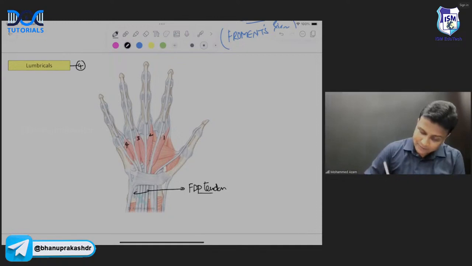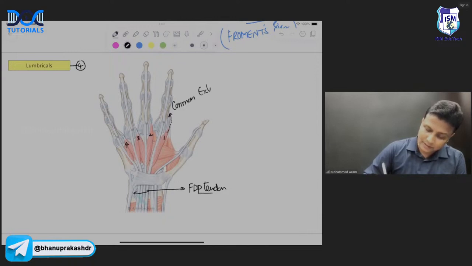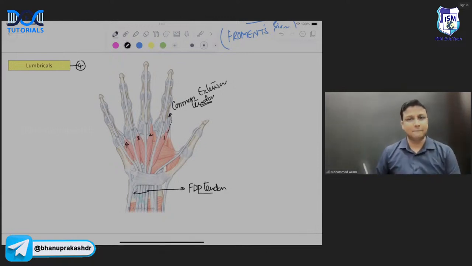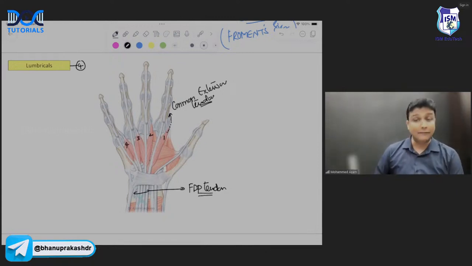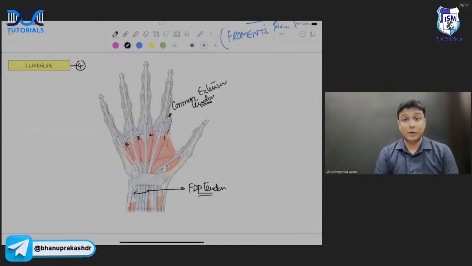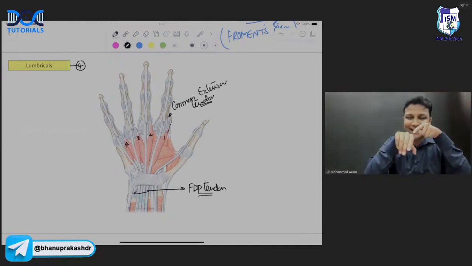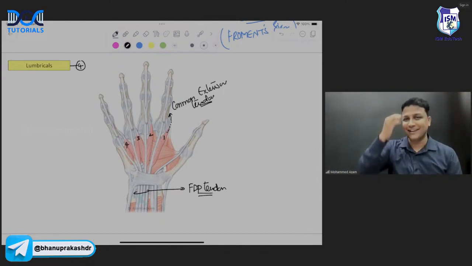And this lumbricals, you can clearly see they are going behind and getting inserted onto the common extensor tendon. Insertion will be onto the common extensor tendon. Origin will be from FDP tendon and the insertion will be onto the common extensor hood भी कहते हैं. ऐसे वो पीछे जाता है and it is getting inserted here, sir. Common extensor tendon or the common extensor hood, sir.